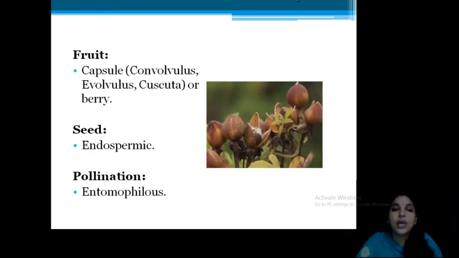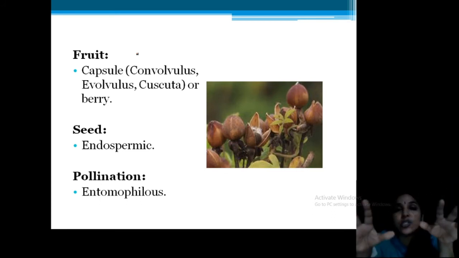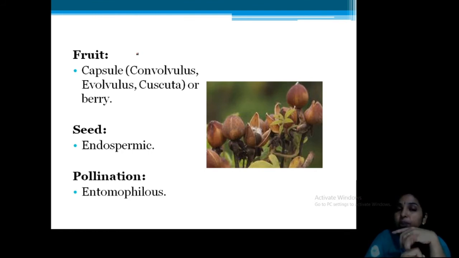Now, fruit. I already told you that the calyx, the sepals, is persistent. The sepals persist even after the flower droops down. Petals fall away, but the calyx will persist. That is a typical feature of the family Convolvulaceae. And the fruit is a capsule. This is the fruit capsule. In Cuscuta, Evolvulus, and Convolvulus it is a capsule, but berry is also observed. Then seeds are endospermic and pollination is entomophilous. So while looking at the features, you can clearly explain the nature of the corolla: infundibuliform corolla. Clear? And persistent sepals.